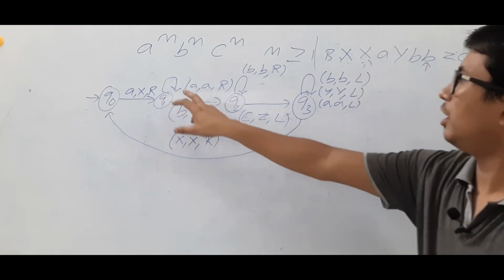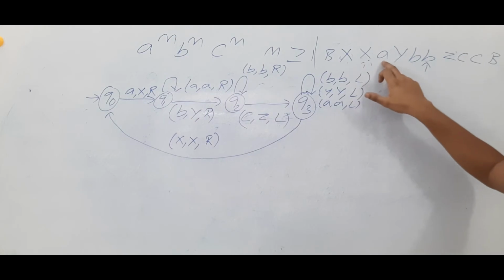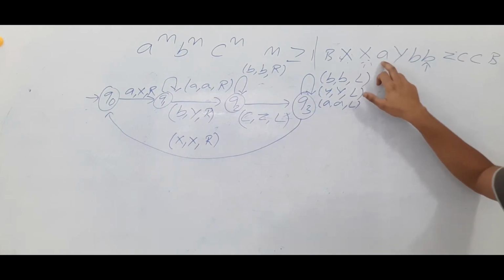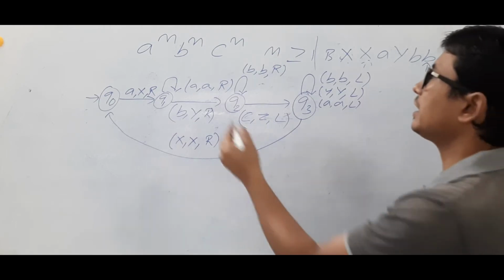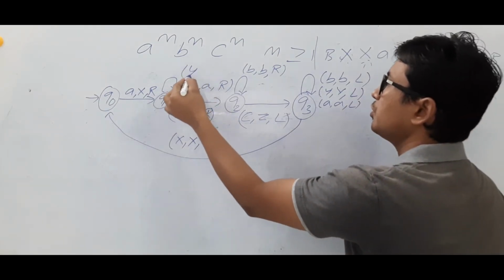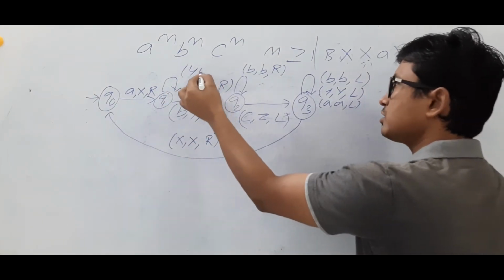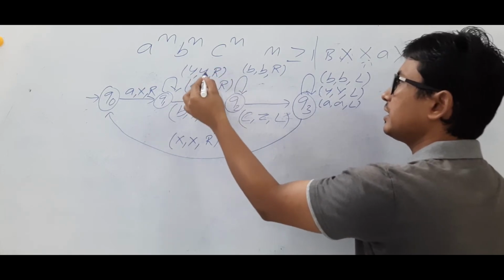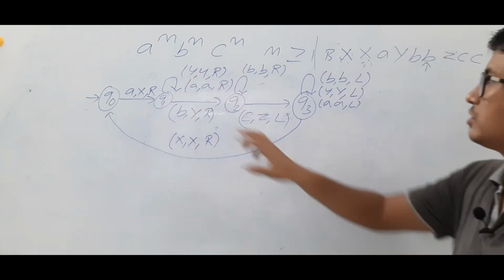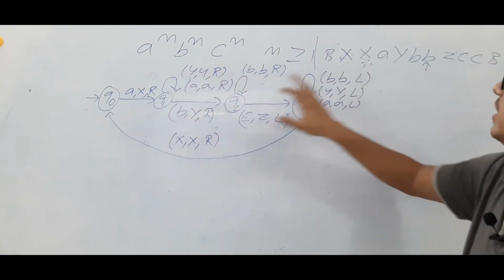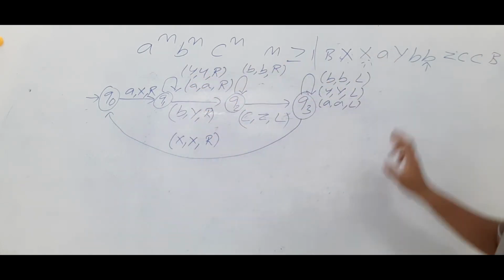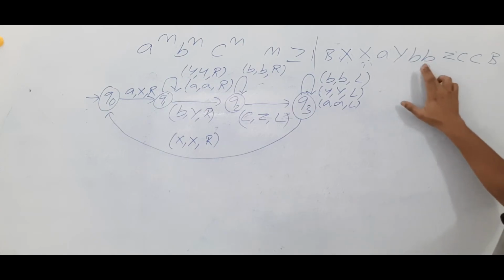Now any number of A's are coming. Here you got an A, you make it A and keep moving to the right. Now you may get Y's also. If you get a Y, make it a Y and go to the right. I hope it is visible as a Y only. If Y is there, keep it as a Y and move to the right, because you are searching for the B.